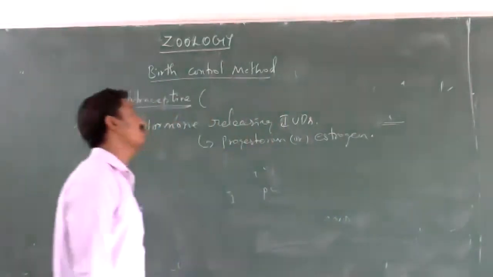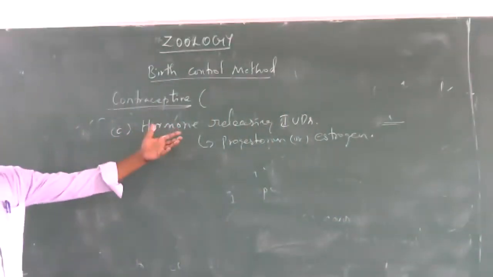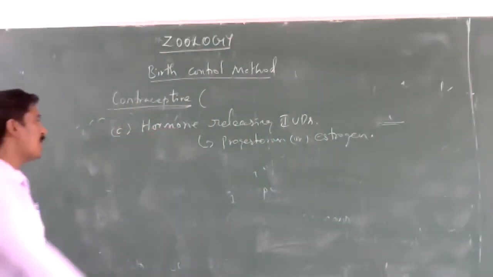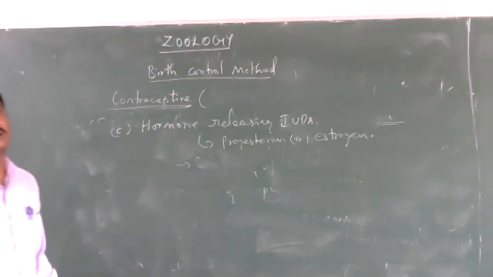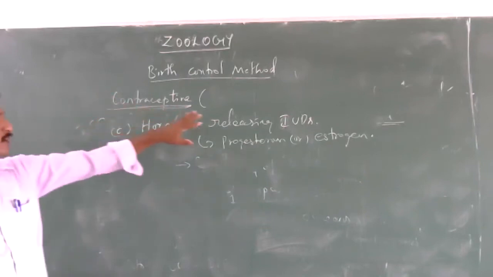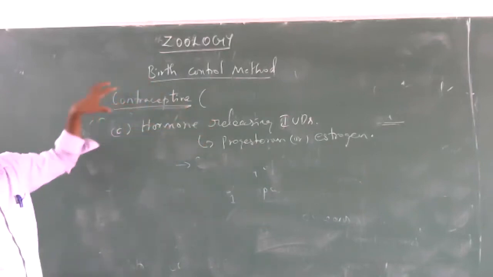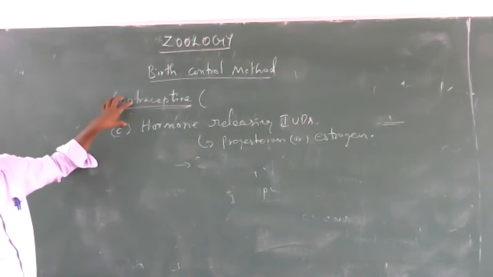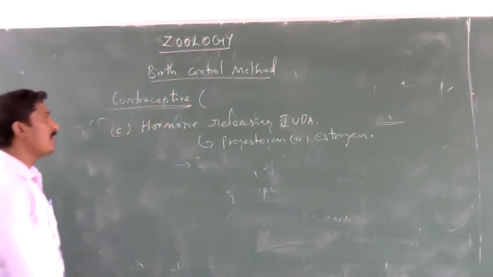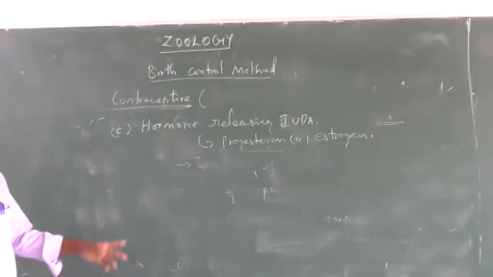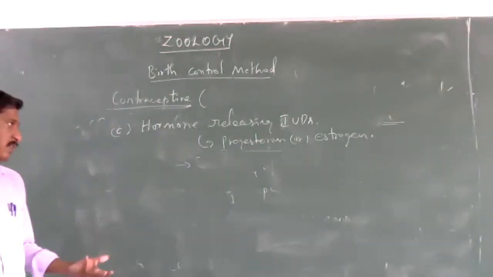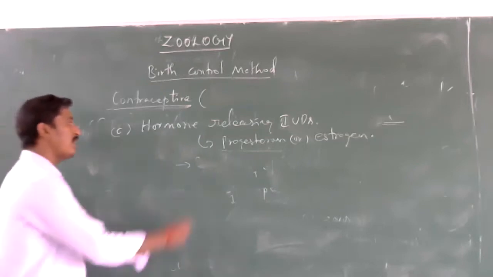They release a small amount of hormone in the reproductive tract. We already said the intrauterine devices are fixed into the uterus of the female reproductive system. So within the uterus, it releases a small amount of progesterone or estrogen. It causes changes in the uterine endometrium.